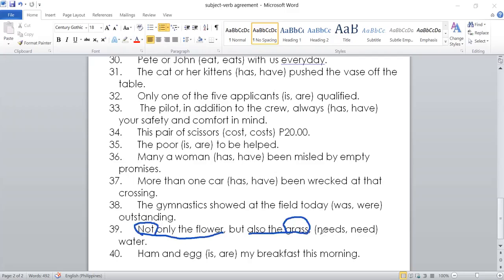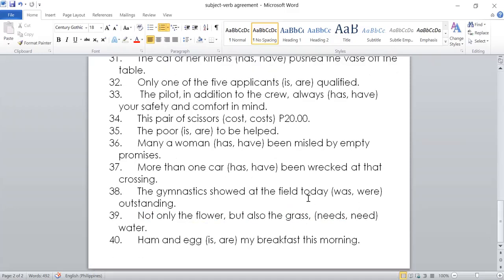So here, needs. Okay. For example, not only the children, but also the teacher. If that is the sentence, then we consider the positive subject. Okay. Next, ham and egg. These are partners, so considered singular. That's number 40. So these are just the common rules in subject-verb agreement.